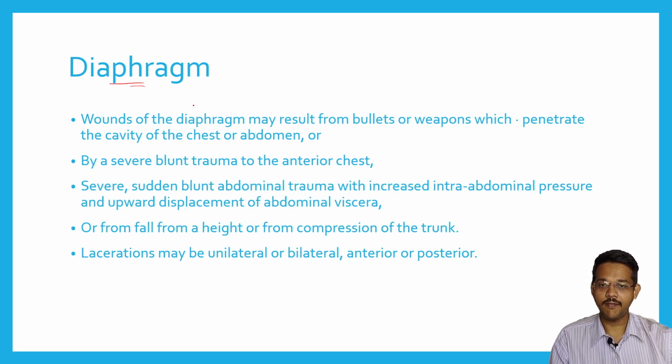Now coming to injury to the diaphragm. Wounds of the diaphragm result from bullets or weapons which penetrate the cavity of the chest or abdomen, or from severe blunt trauma to the anterior chest, or severe sudden blunt abdominal trauma with increased intra-abdominal pressure and upward displacement of abdominal viscera, or from a fall from height with compression of the trunk. So the diaphragm may be injured by direct violence, or injury to the anterior chest, or injury to the abdomen which increases the intra-abdominal pressure and pushes the diaphragm, or when the person falls from height and there is compression of the trunk. These all may lead to diaphragm injuries.